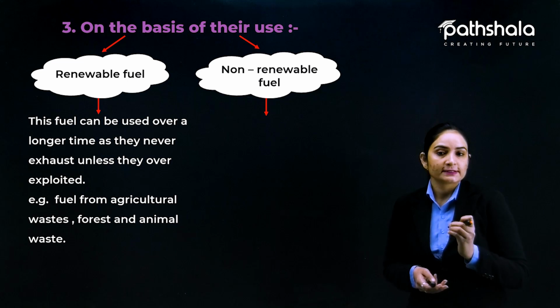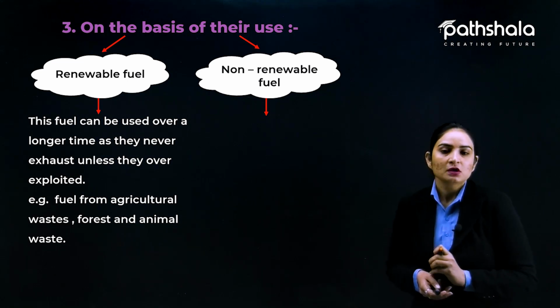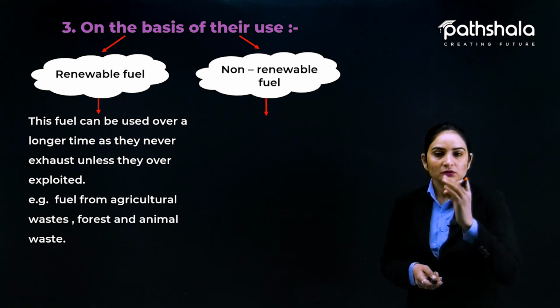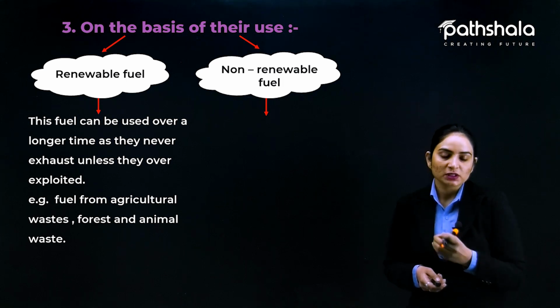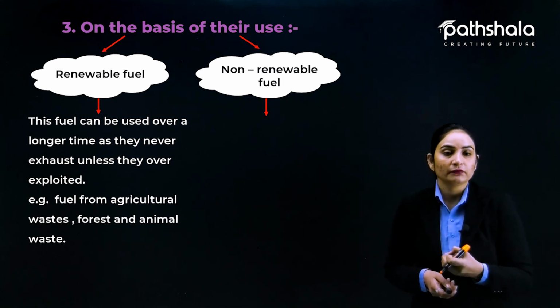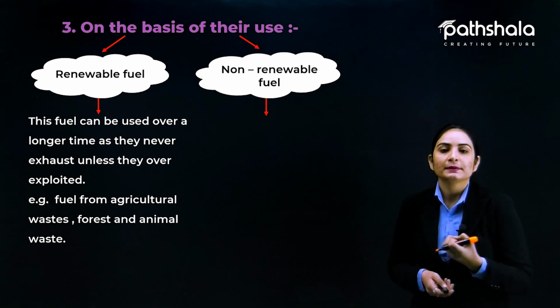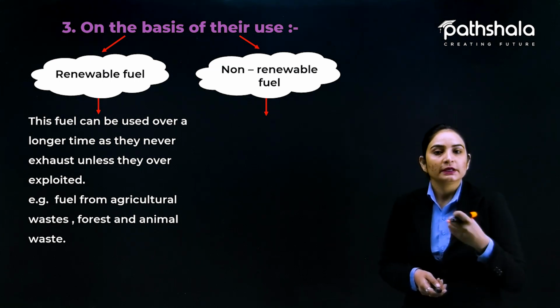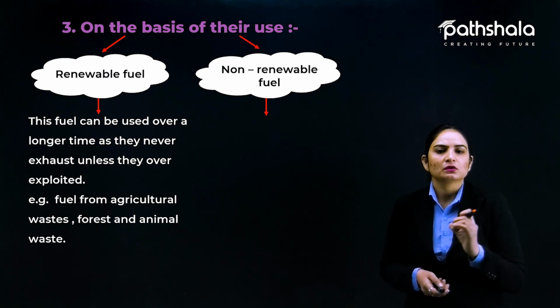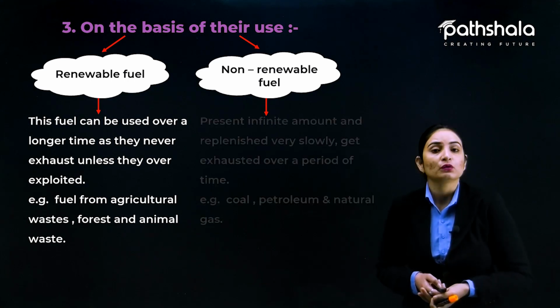For example, fuel from agricultural waste, forest and animal waste. So these fuels which we are using, if we use them in a decent way, not exhausting them when not necessary, are going to be renewable. Fine. So they are not going to be exhausted easily. But another one is non-renewable fuels.